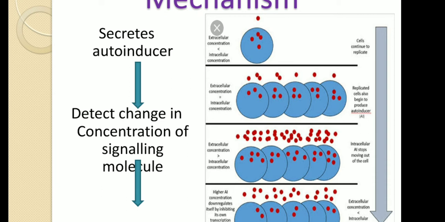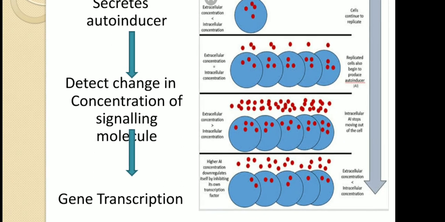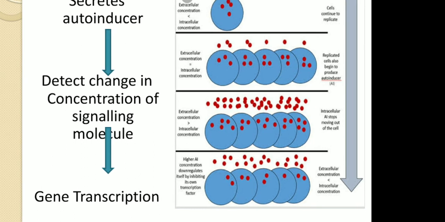When extracellular concentration is less than the intracellular concentration, cells continue to replicate. When extracellular concentration is equal to the intracellular concentration of the signaling molecules, replicated cells also begin to produce autoinducers. And when extracellular concentration is greater than the intracellular concentration, intracellular autoinducer stops moving out of the cells.